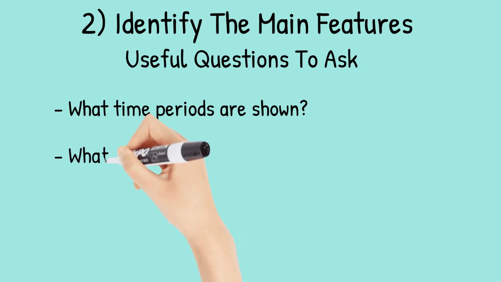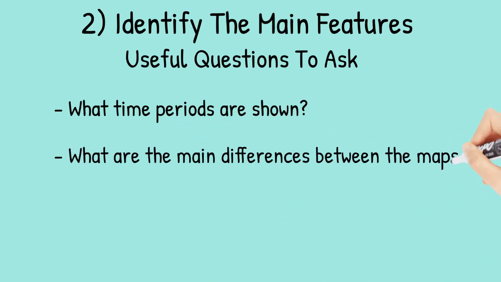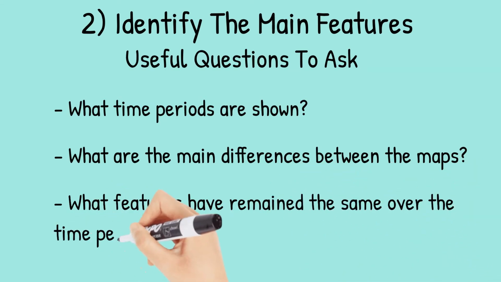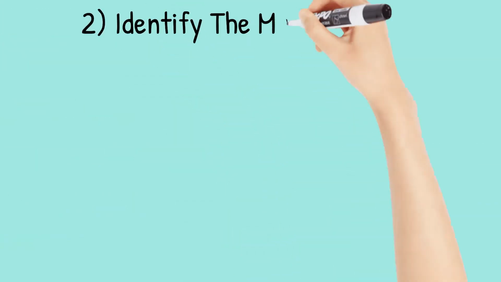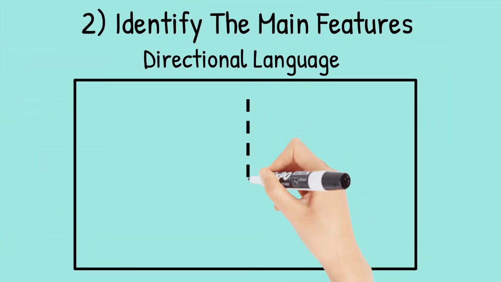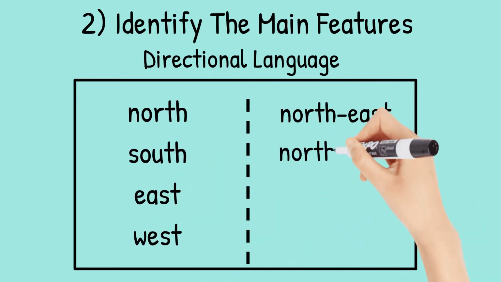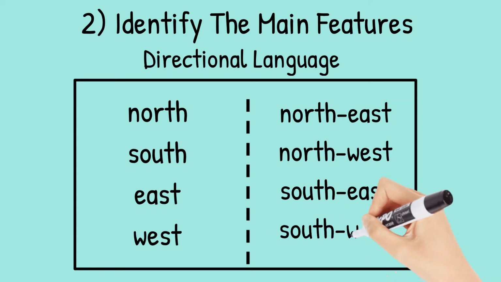Next question to ask is, what are the main differences between the maps? What features have disappeared? What new features are in their place? The next question is, what features have remained the same over the time period? Although the location on the maps will have undergone major development, some features may remain unchanged. Also think about the directional language you can use such as north, south, east, west, northeast, northwest, southeast and southwest.